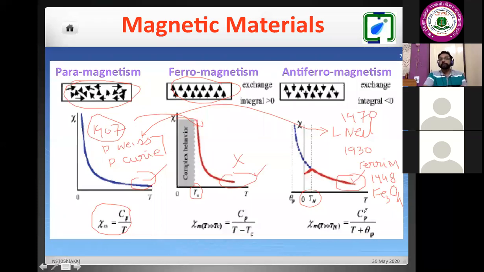Depending upon the temperature, we may have the ordering. If we sufficiently increase the temperature above the transition temperature, they will behave as a paramagnet. In the periodic table, most of the elements will pass through the paramagnetic state at sufficiently higher temperature.